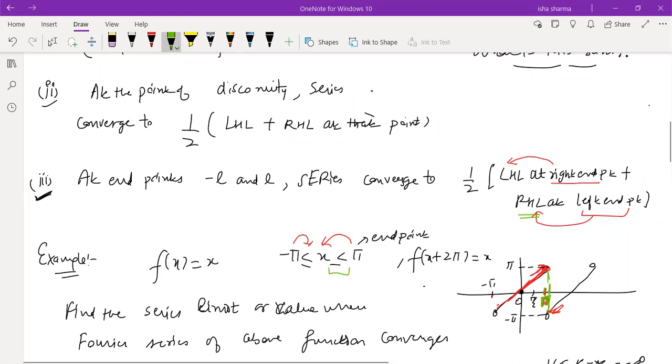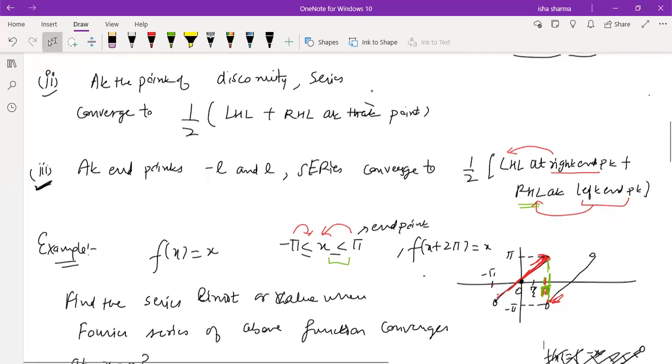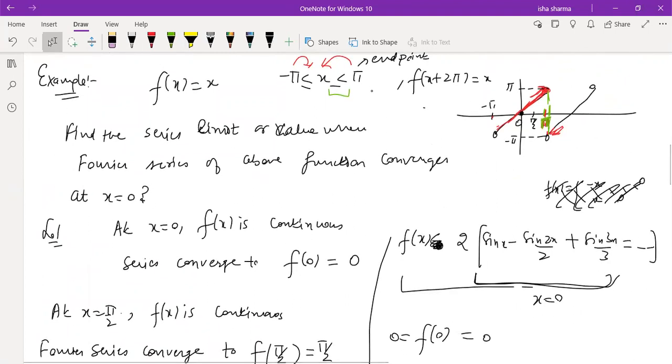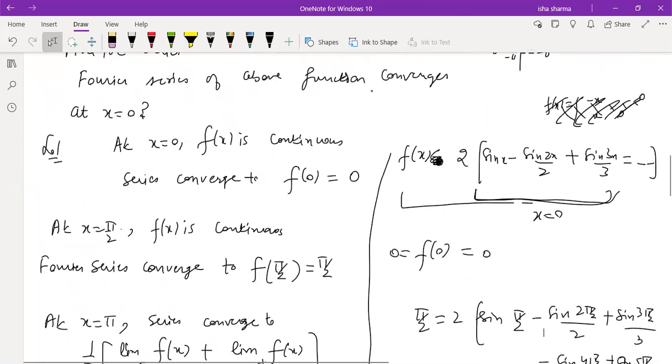We did one of the questions, and in fact we were continuing with the calculation, so let me just finish that. This was a simple question in which you were not asked to derive the Fourier series. Directly, the question was asked: find the series limit or value. So we saw that at x equals 0, the function was continuous, so it was simply the function value. At x equals pi by 2, also the function was continuous, so it was simply the function value at pi by 2.